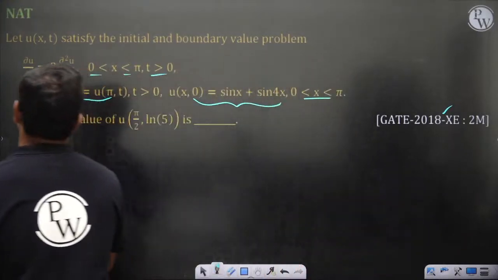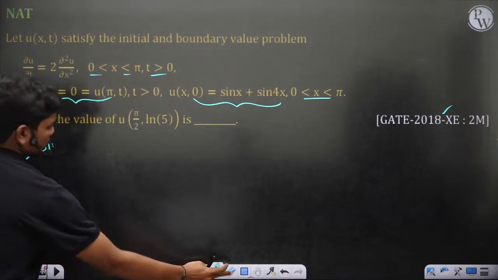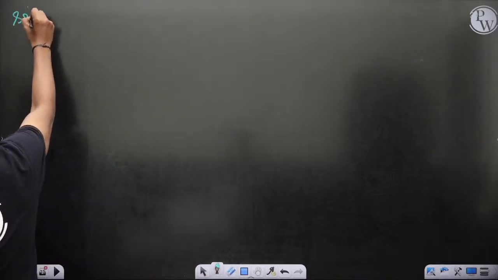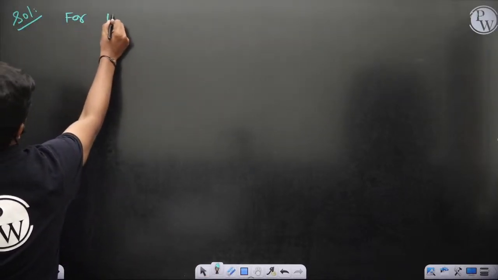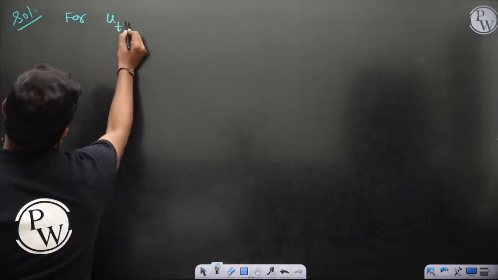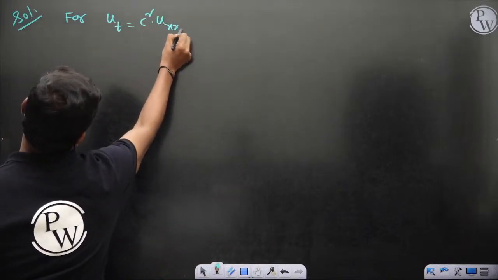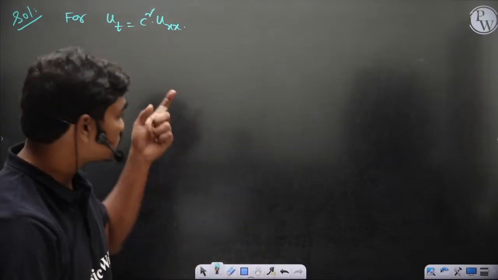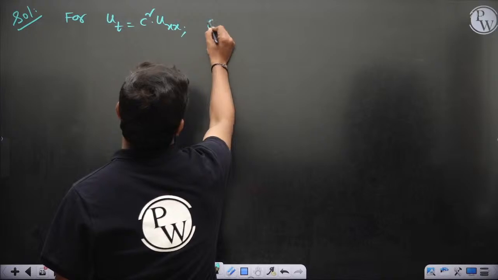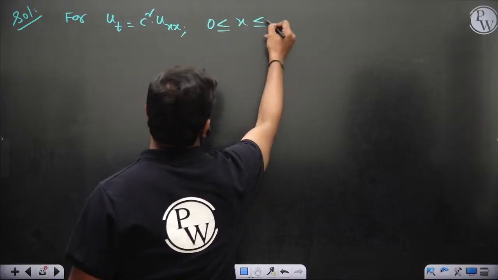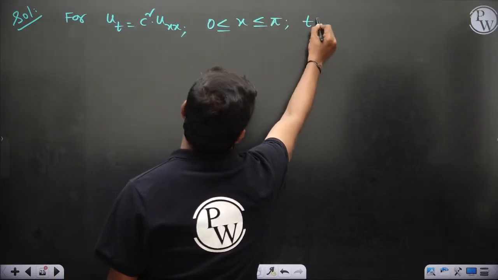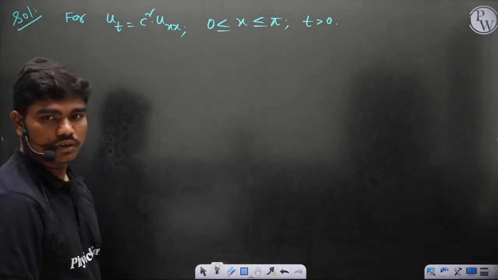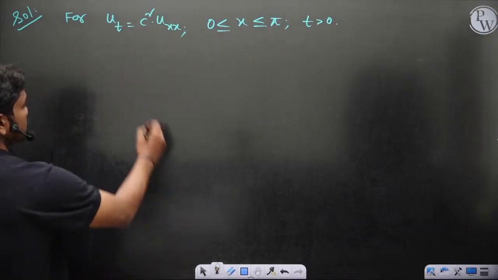Maybe I'll solve it in the next page fully, you can see. So the solution for u_t equal to c square u_xx, where u_xx means ∂²u/∂x² and u_t is ∂u/∂t. So that's the notation generally used in partial differential equations. So 0 less than or equal to x less than or equal to L, or in this case pi, whatever, and t is positive. If you see this equation, it's a 1D heat equation, or the diffusion equation basically for mass transfer.